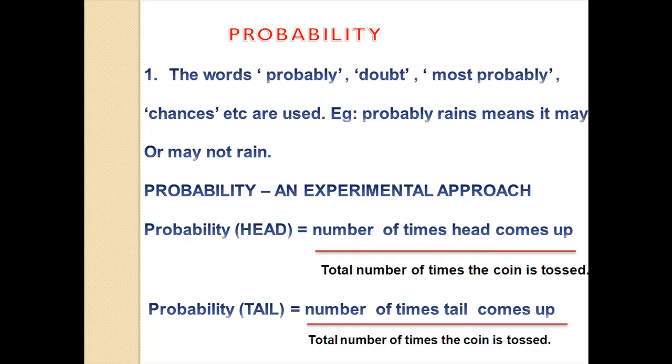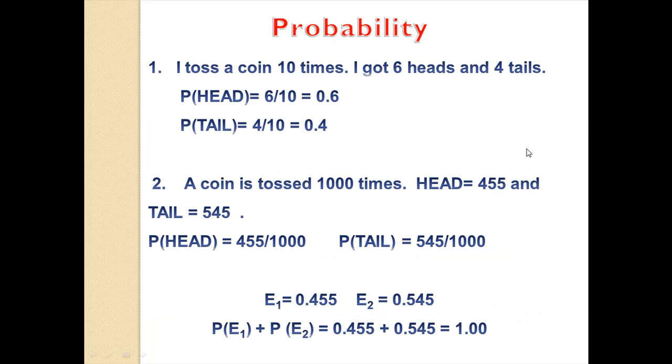Probability, an experimental approach. Probability of getting head: number of times head comes up divided by total number of times the coin is tossed. Probability of getting a tail: number of times tail comes up divided by total number of times the coin is tossed.